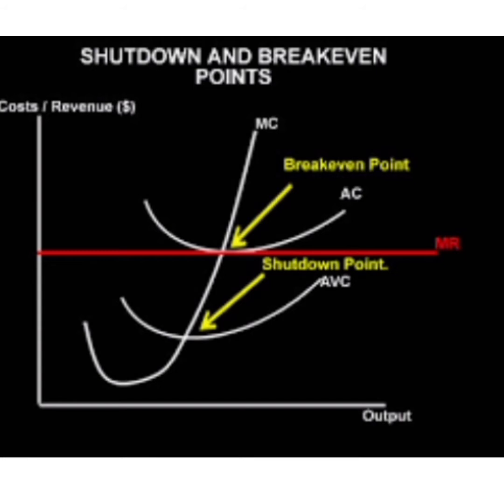The total amount of loss that the firm would like to bear is equal to the total fixed cost. The firm will continue to produce and sell output at a point where the price covers at least the short run average variable cost of production, that is P is equal to SAVC. And whenever the price falls below that, it will have to stop the process of production.